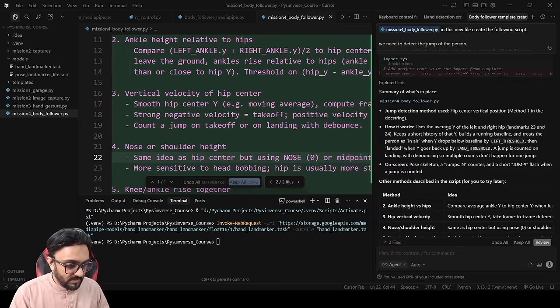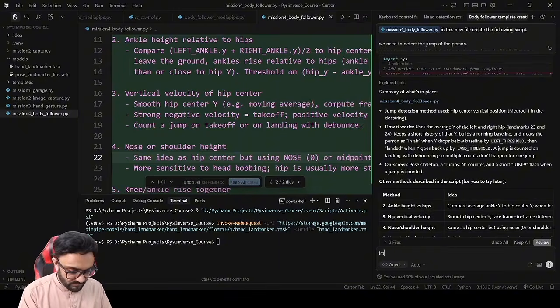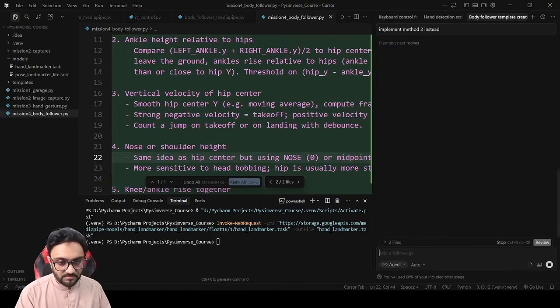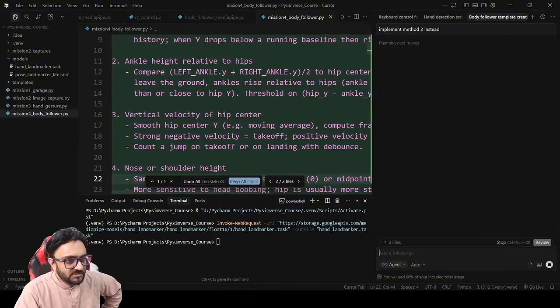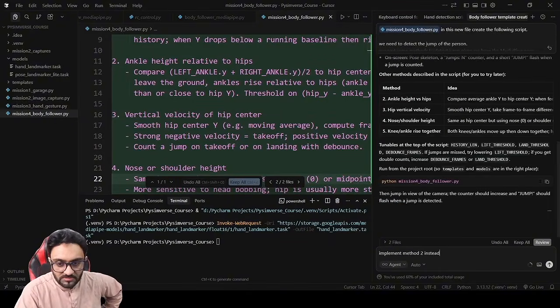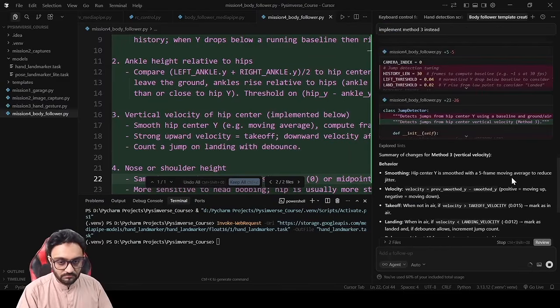So what we can do instead is we can say, implement method 2 instead. Was it 2? Oh no, my bad. It was method 3. Method 3 instead. Hip vertical velocity.